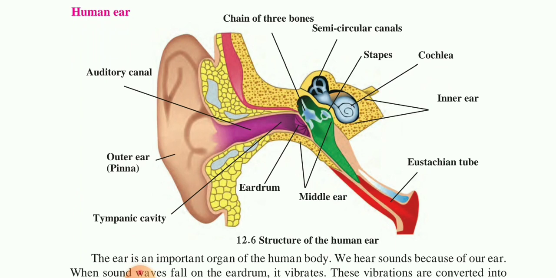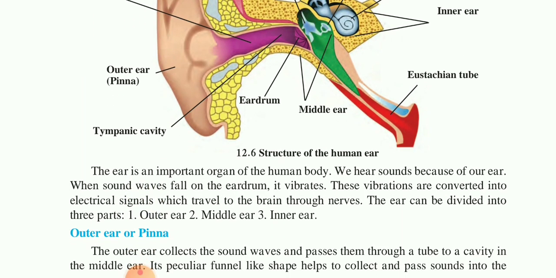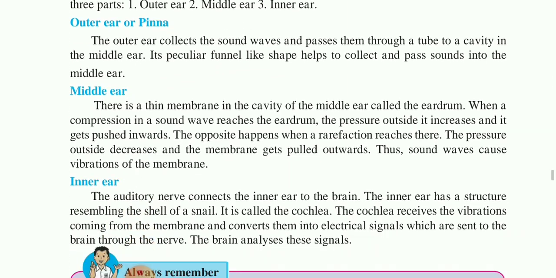Then the eardrum vibrates and takes the sound to the chain of three bones. These three bones vibrate and there is a gel in between. This vibration is taken by the gel and then to the cochlea. The cochlea converts the vibration to an electrical signal and carries it to the brain, and your brain detects the sound and tells you what you are hearing. So you have to learn about this ear.